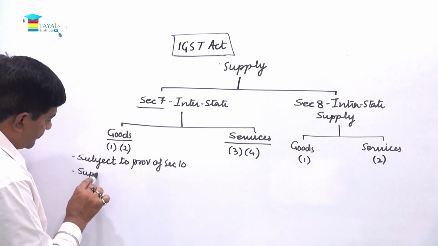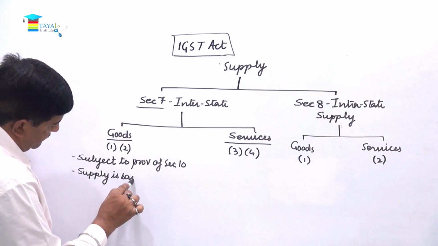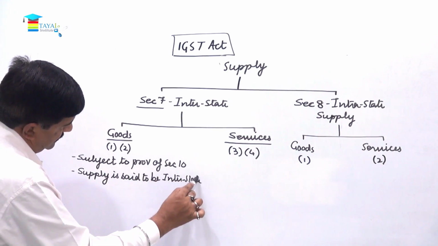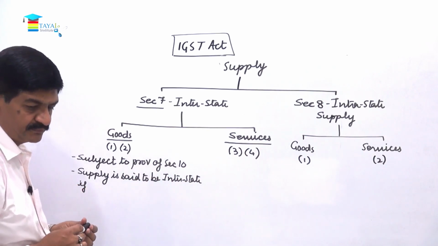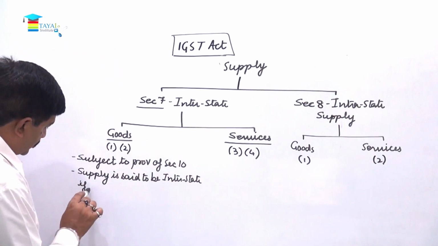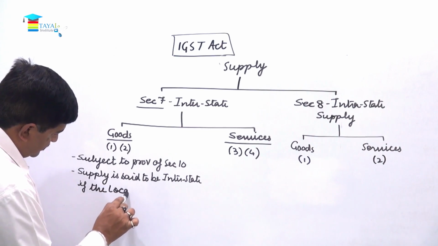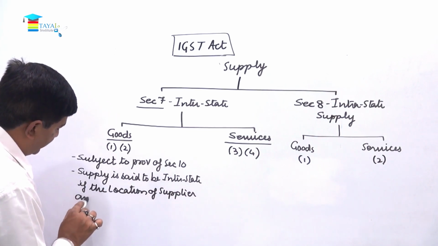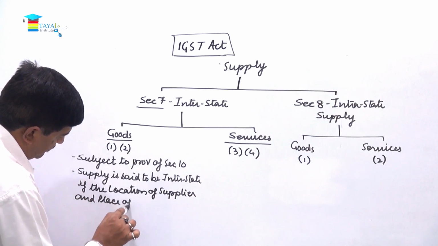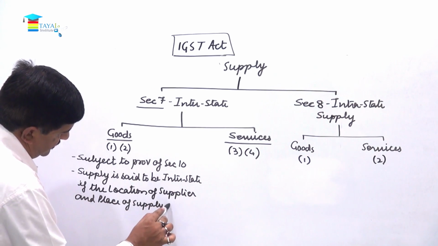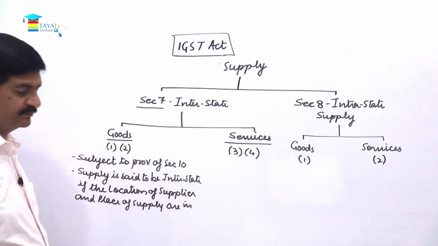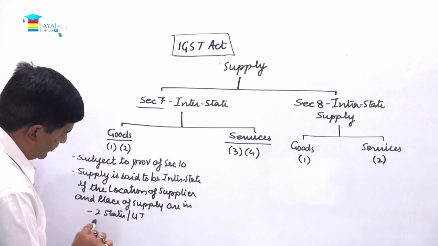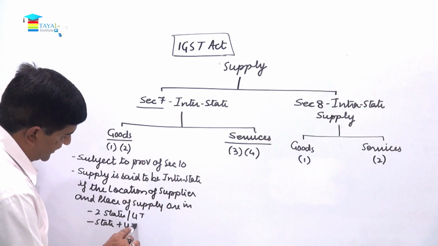Supply is said to be intrastate if the location of supplier and place of supply are in either two states or union territories or a state plus union territory.